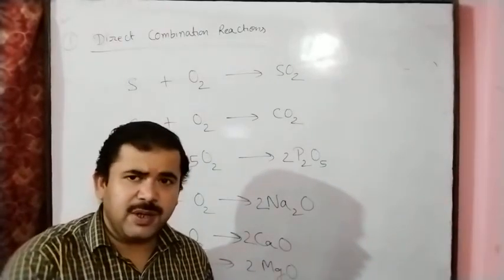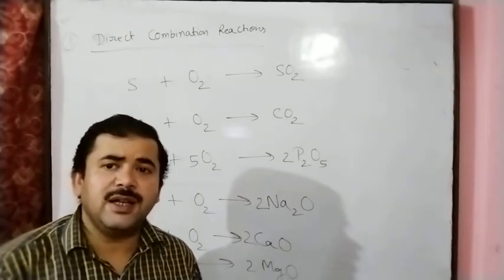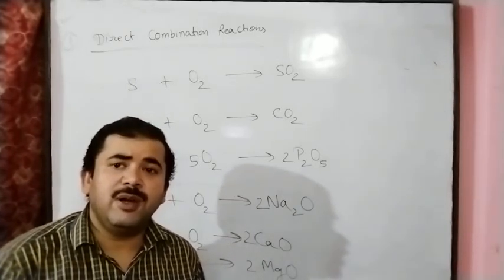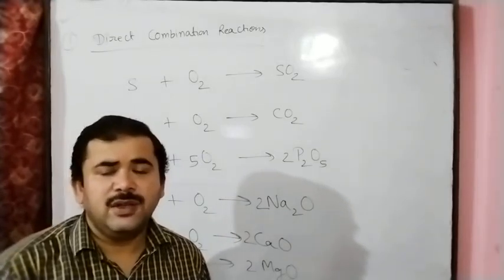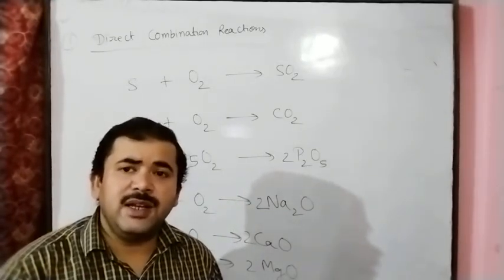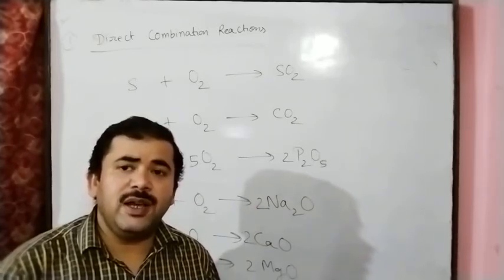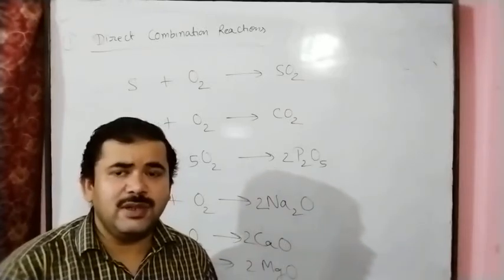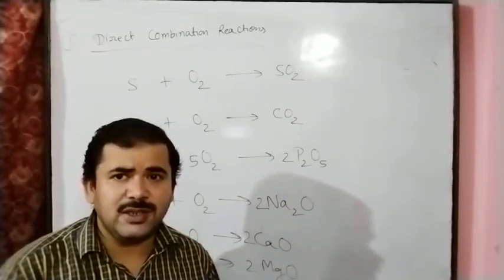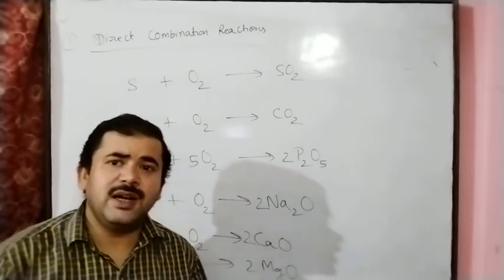So many examples are given. We have seen that carbon reacts with oxygen and we get carbon dioxide. Carbon and oxygen are elements. So if the question comes, give one example of a direct combination reaction in which two elements combine, we can give this example: carbon reacts with oxygen, or magnesium reacts with oxygen. These are the elements.